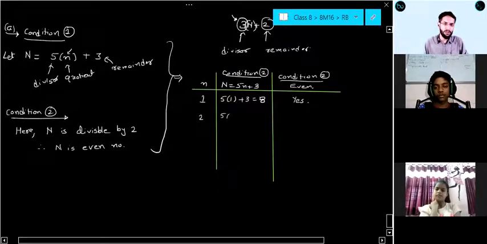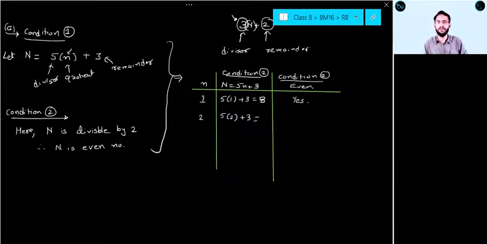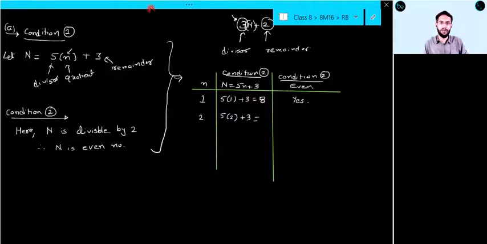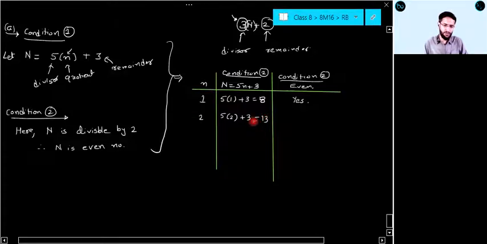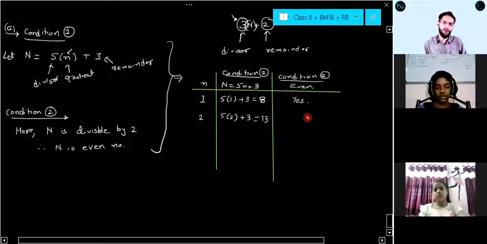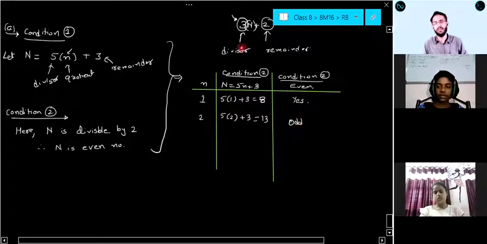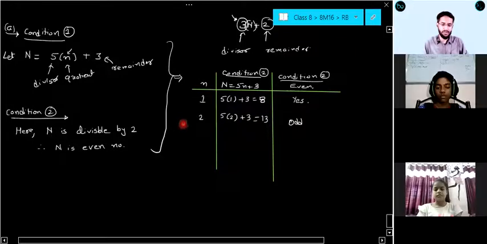Suppose I am putting the next value of n, which is 2. Now if I put here 5 into 2 plus 3. Now 5 2s are 10 plus 3. What will be its answer? It is nothing but 13 or not? Okay. Now 13 is even or odd? Odd. Okay. So this is nothing but odd. Safan is telling that I am stuck. But I think Safan net is fine. What about other students?